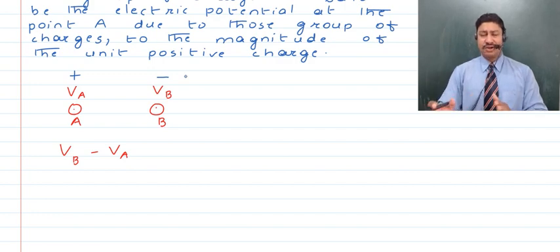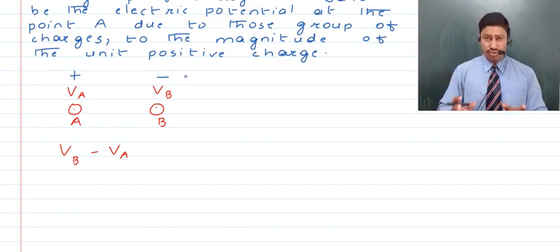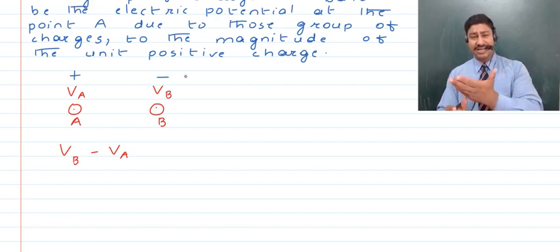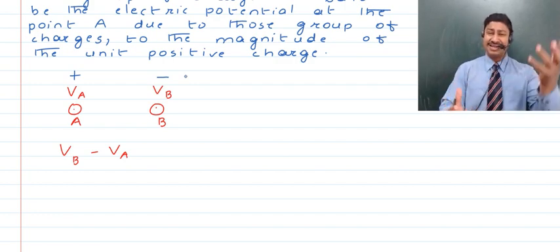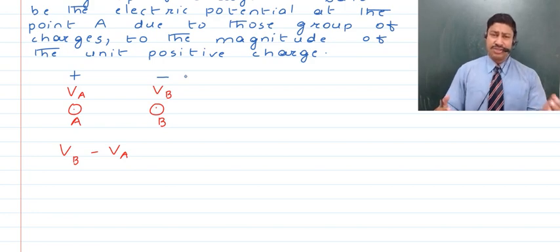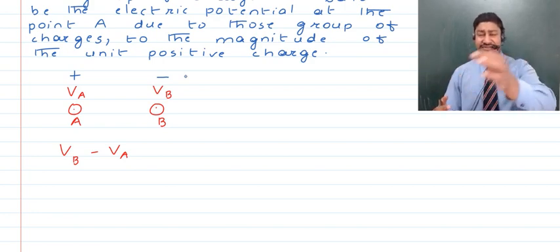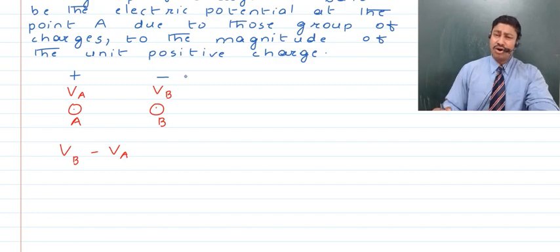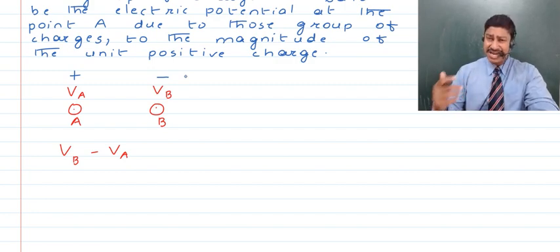In a cell, which in times to come we'll be studying, we have electrodes, right? And these electrodes are one which is at a positive terminal, and there is another which is the negative terminal, and both of these are at a higher potential and a lower potential. And when that is kept due to the chemical reaction for a long period of time, thus due to this potential difference in the external circuit, we have electric current, or we have electricity, that is the flow of electrons, right? So remember children, in order to talk about electric current for a sustained amount of time, what we require is potential difference.